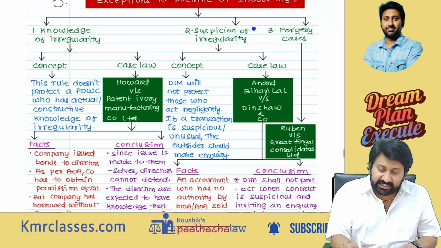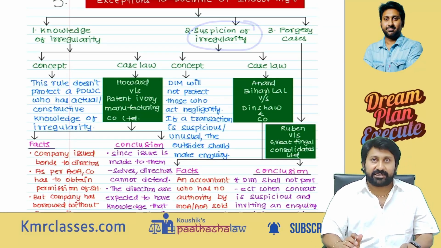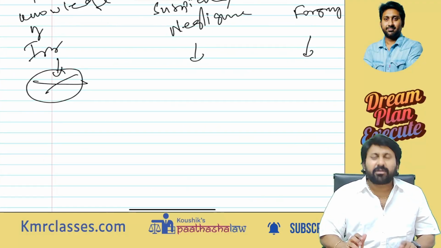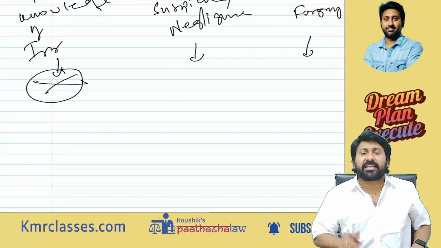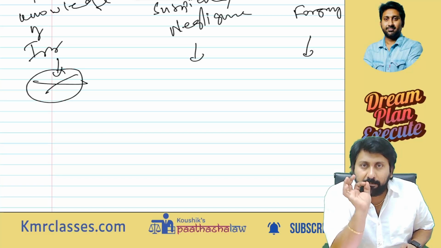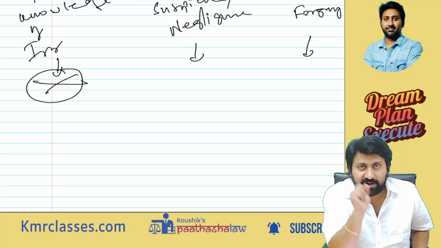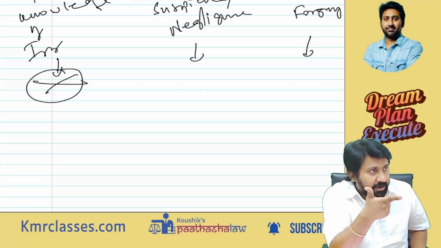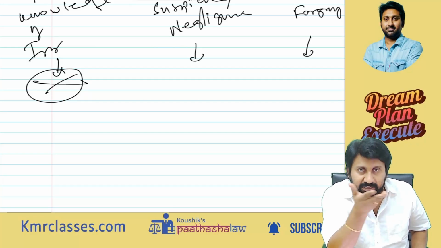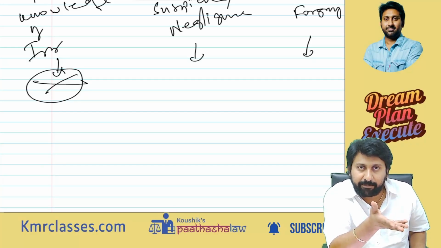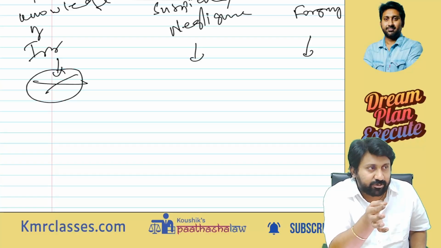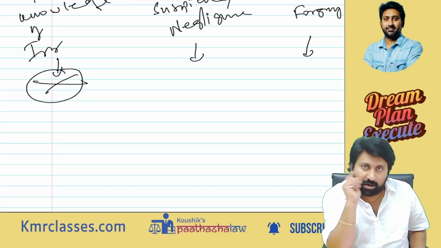Next, suspicion of irregularity or negligence. It's a very simple concept. Listen. A company can do something. Who can act on behalf of the company? Directors can act on behalf of the company. A watchman can act on behalf of the company. A normal staff member can act on behalf of the company.